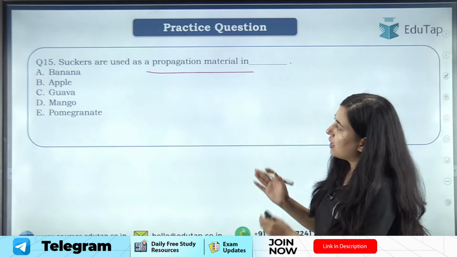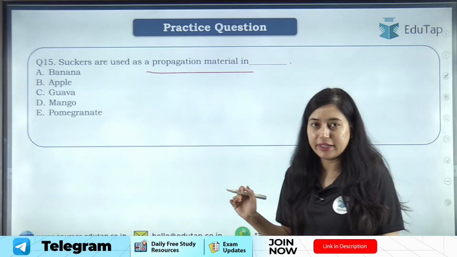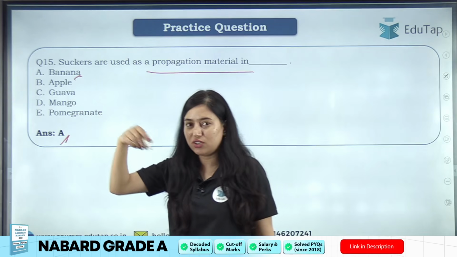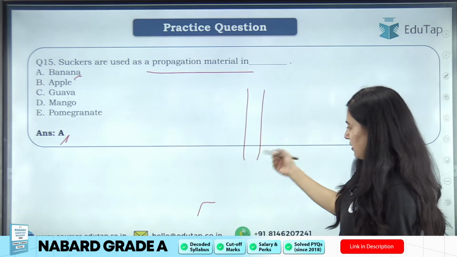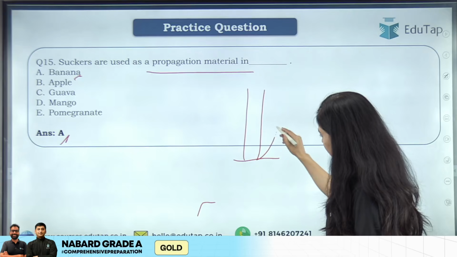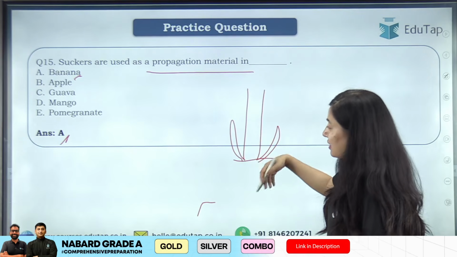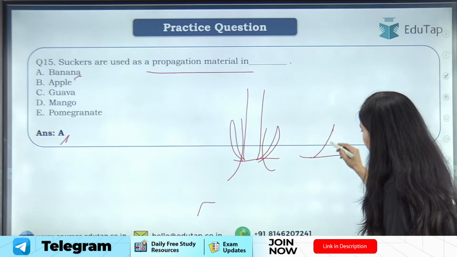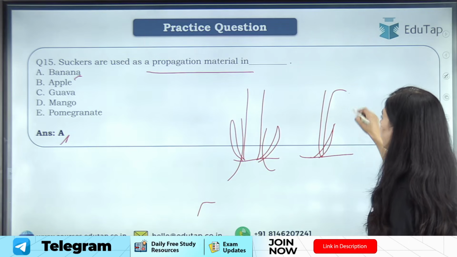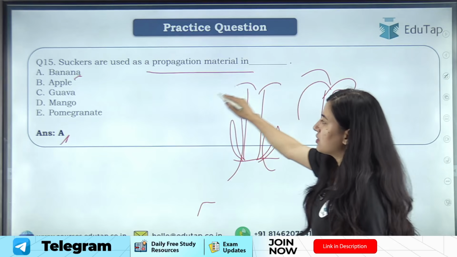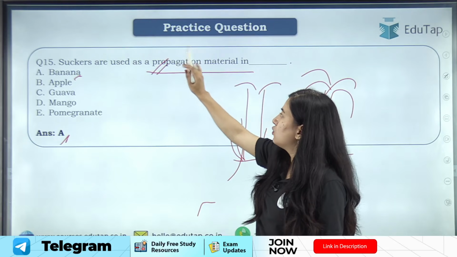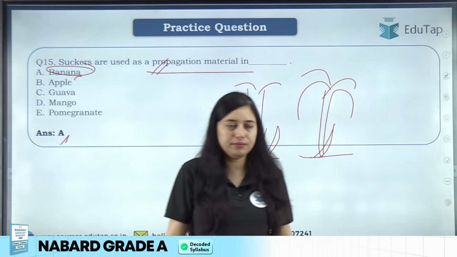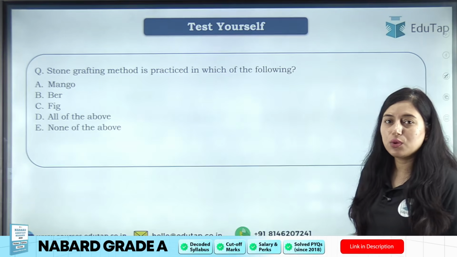ठीक है, now your options are banana, apple, guava, mango, pomegranate. So students, suckers are basically used in bananas. जो banana है उसके trees के नीचे, you might have seen, if you have seen banana tree, so banana tree के नीचे ऐसे कुछ suckers निकल के आते हैं. ठीक है, now what we do, we cut these suckers and we plant them, and this will give rise to new banana plant. ठीक है, so this is your sucker. Clear? So it is used as propagation material in banana. Clear? Now last question for you.